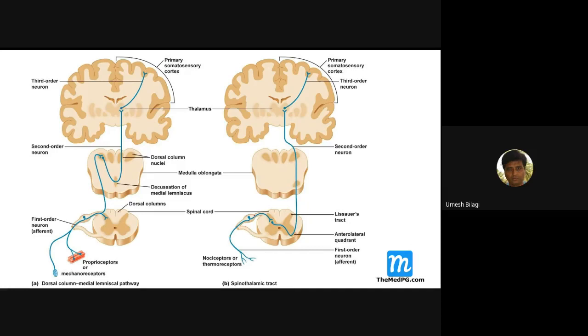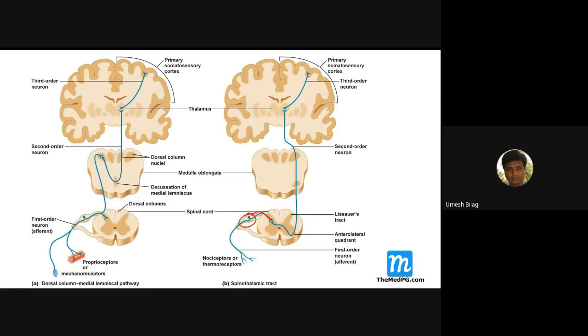Here you can see the spinothalamic tract. The nerves end in the posterior horn, whereas in the dorsal column the first order neuron ends in the nucleus gracilis. To note this difference, with respect to the spinothalamic tract, the primary peripheral neuron, the first order neuron, ends in the posterior horn.